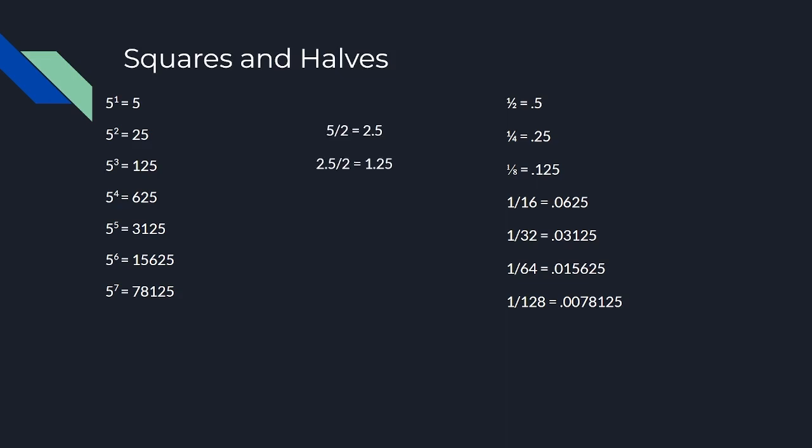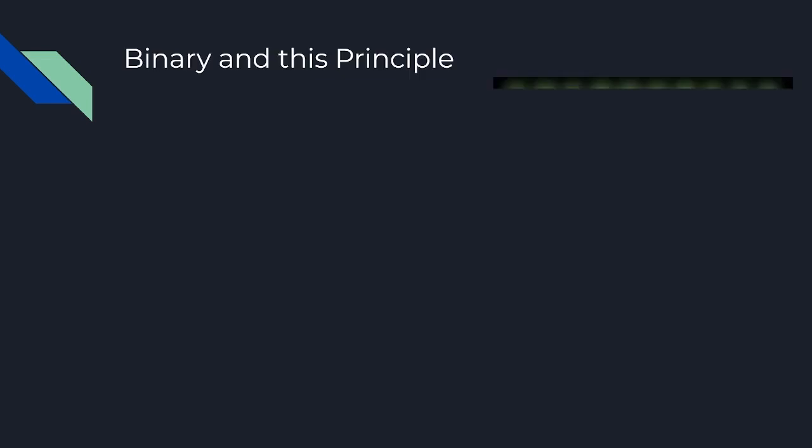2.5 divided by 2 equals 1.25. 1.25 divided by 2 equals 0.625. And you get the gist. It's the same. It's the only number that you'll get this kind of array of equations.